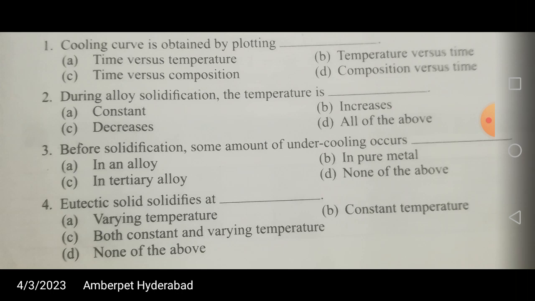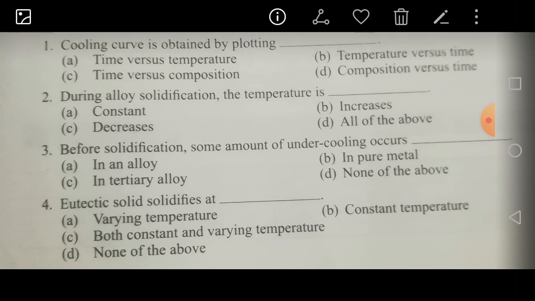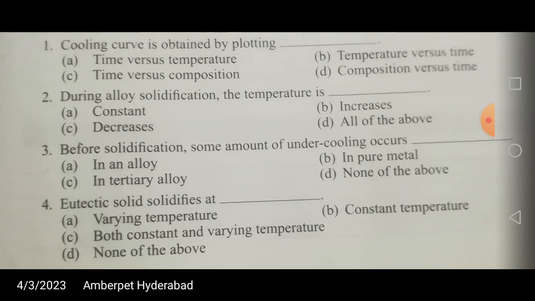For steel, it is an alloy of iron and carbon. If your equilibrium diagram is drawn for iron and carbon, with percentage of carbon on the x-axis and temperature on the y-axis, that's called the iron carbide or iron carbon equilibrium diagram.